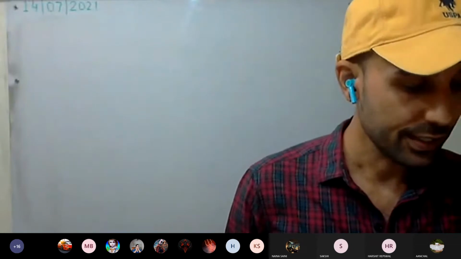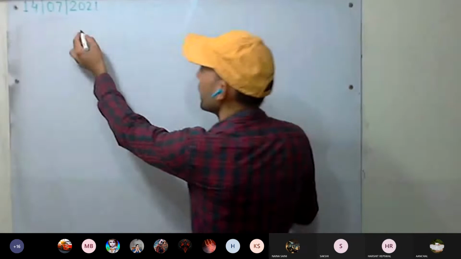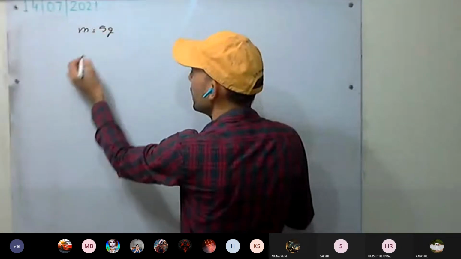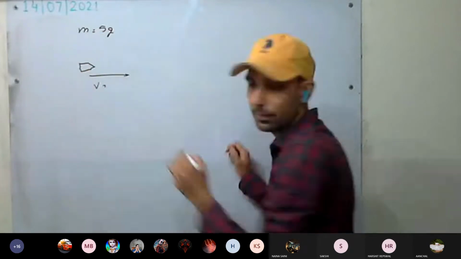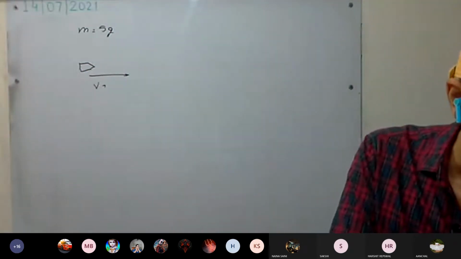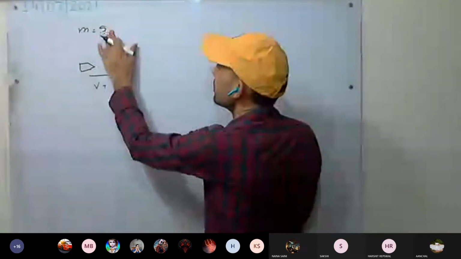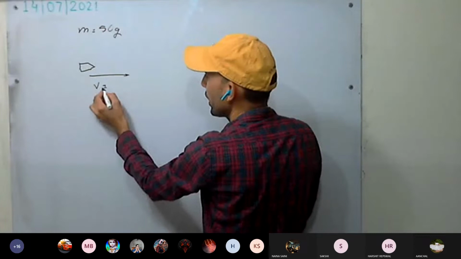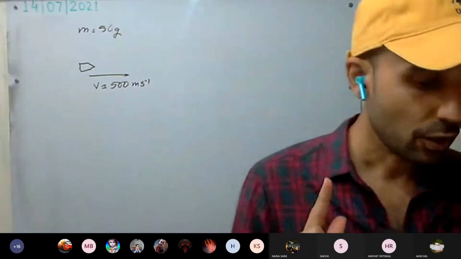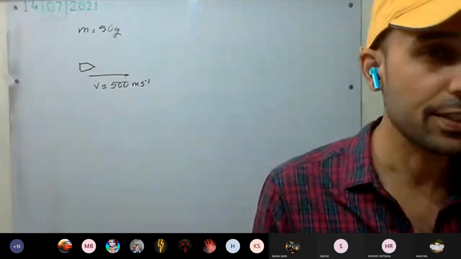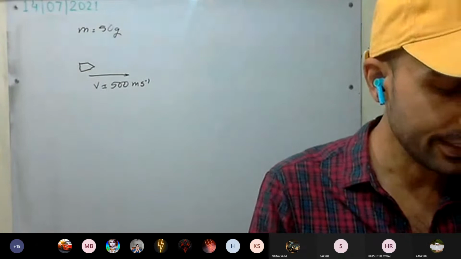A bullet of mass 50 gram is moving with a velocity of 500 meter per second. Wait, 50 gram it is, and velocity is 500 meter per second. It penetrates 10 centimeter into a still target.